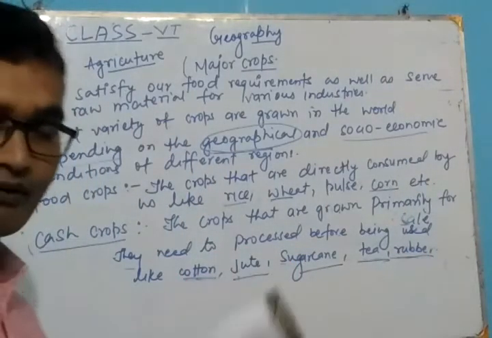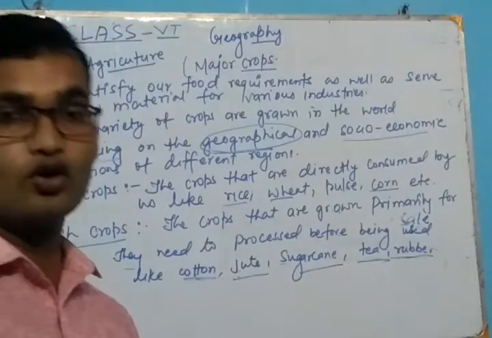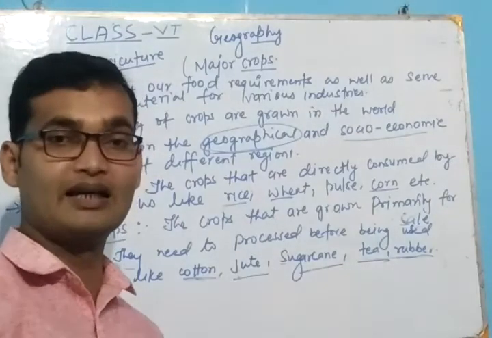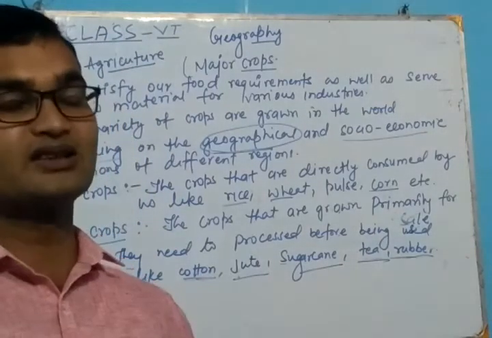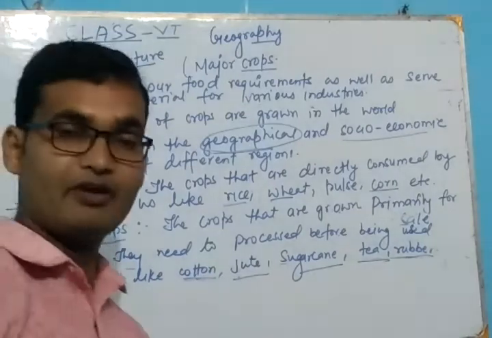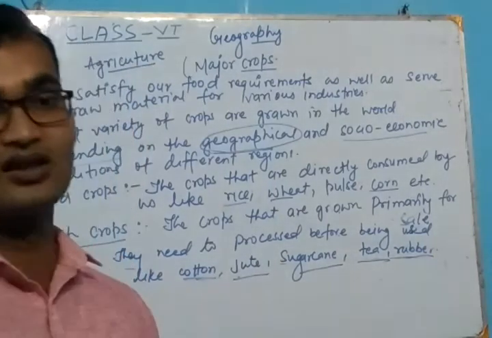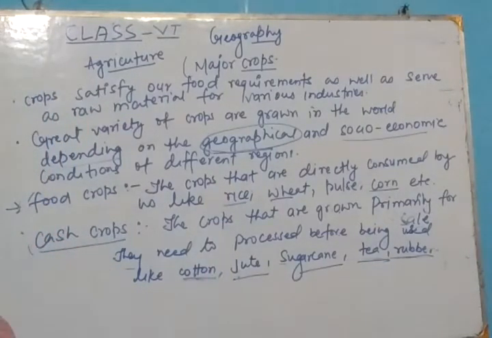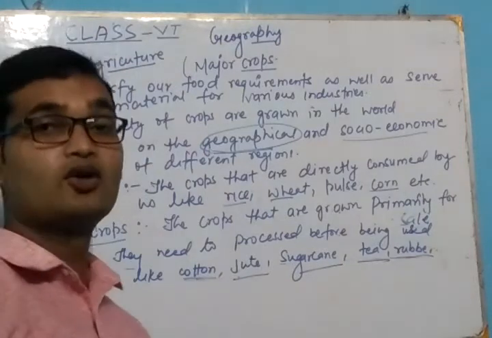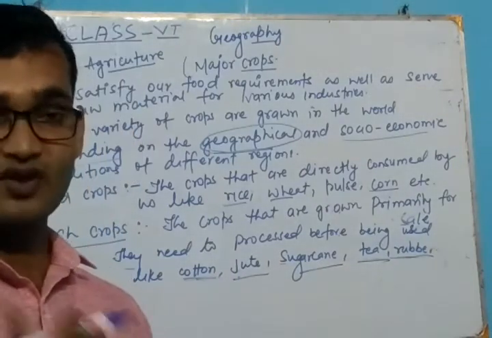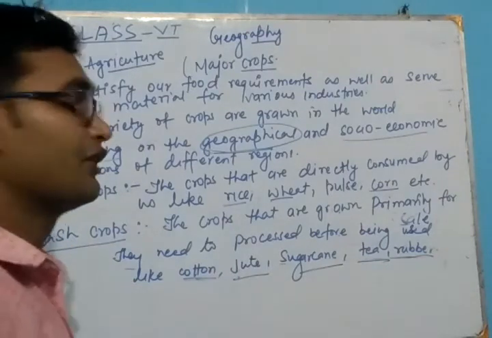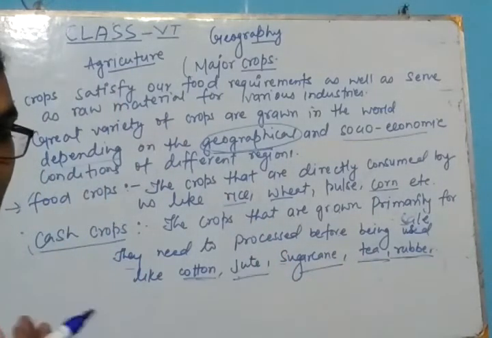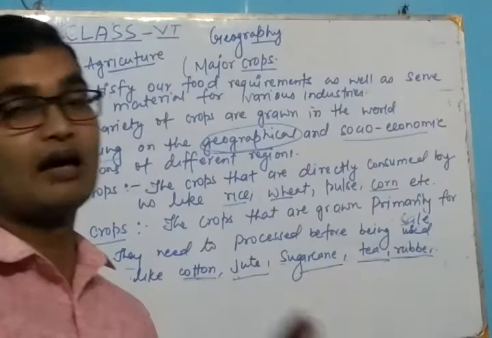Socio-economic condition means the farmer that grows the crop has sufficient capital to grow it, the investment needed to grow it, the number of laborers required, and the many varieties and high yielding seeds that are required. If the farmers there have capital, if they have laborers, then they can grow it. It depends on all these factors. Means the main factor is geographical condition. Geographical condition means soil structure, climate, etc.